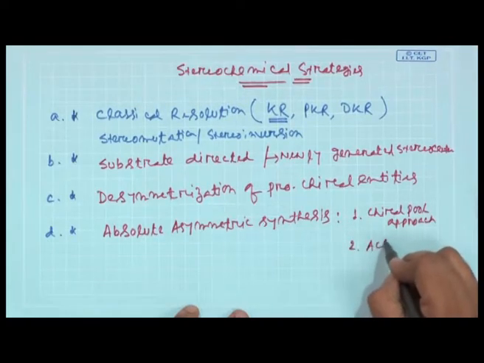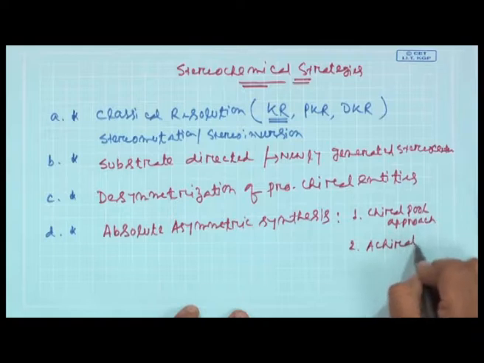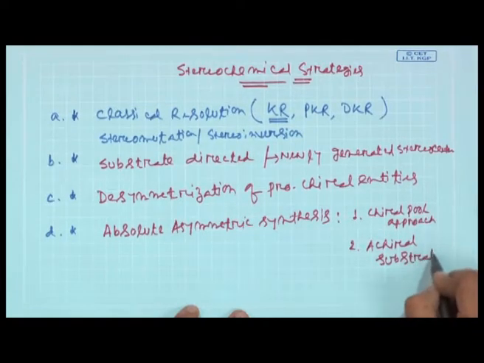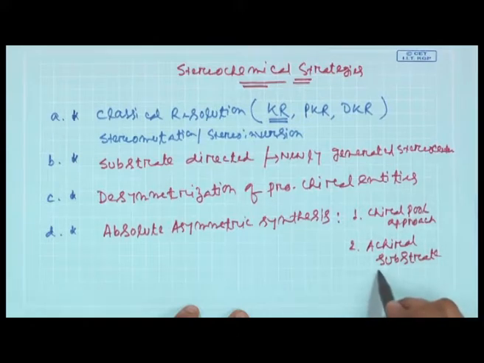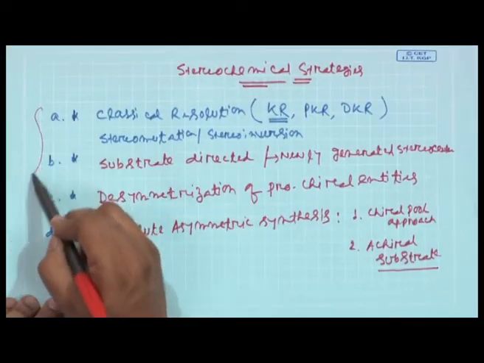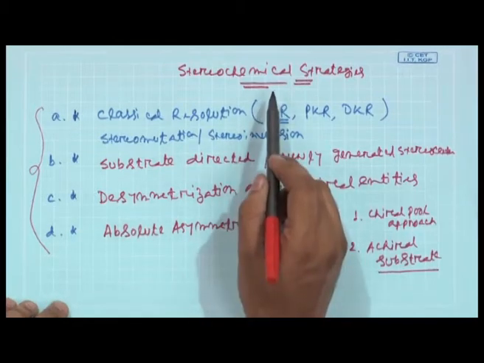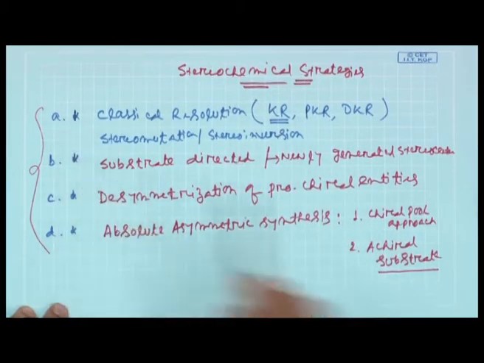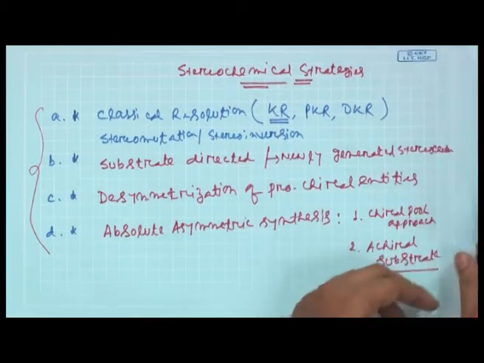starting from an achiral substrate. This is the most challenging. Your substrate is achiral, and you react with a chiral reagent or a chiral catalyst to bring a new stereocenter or to bring asymmetry into a given molecule. So, our main focus on the stereochemical strategies will be centered on these four topics. We will first start with the classical resolution technique.